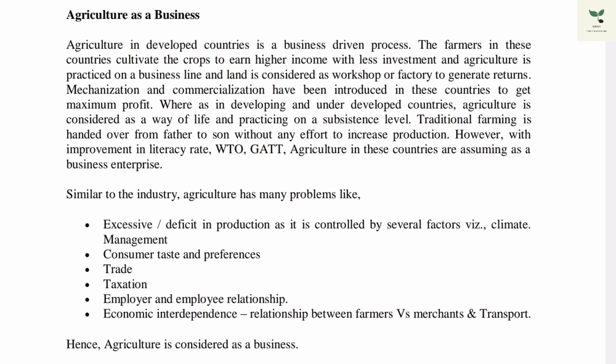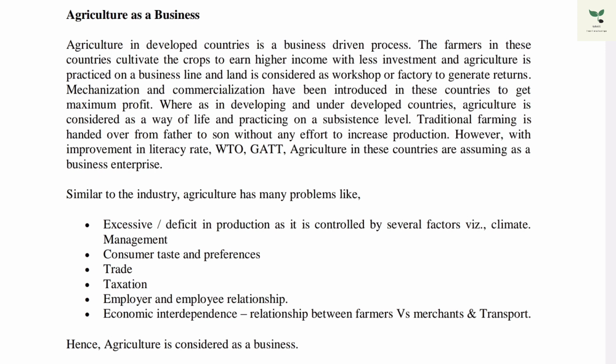Likewise in industry we have problems, and agriculture also has some problems. That is excess or deficient production, which is controlled by several factors, that is climate, management, consumer taste, preferences, trade, that is the action of buying and selling of goods and services, taxation, employer and employee relationship, economic interdependence, that is the relationship between farmer, merchant and transport.